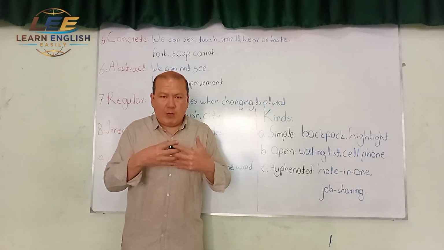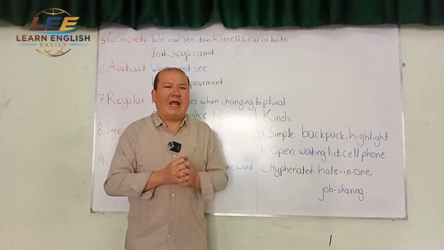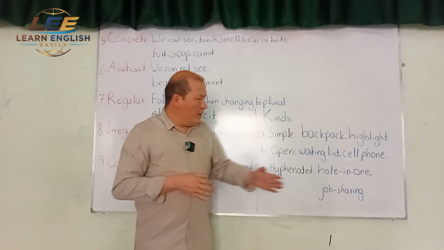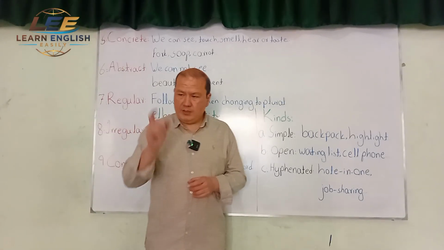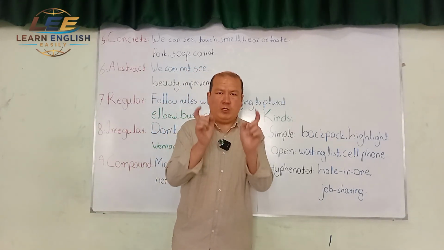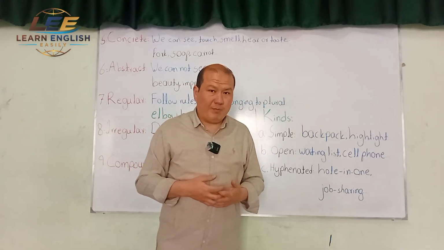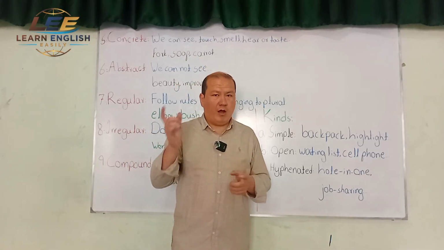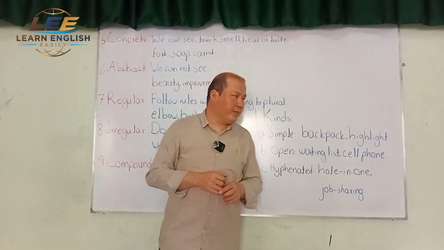I joined them, now I write them together. They seem like exactly one word, backpack. Same goes with highlight. I had 2 words, high and light. I joined them together, I made it one word, highlight. Now it is one word, but it's a compound noun because it is joined from high and light, more than one word.